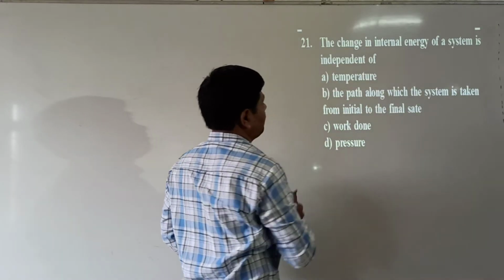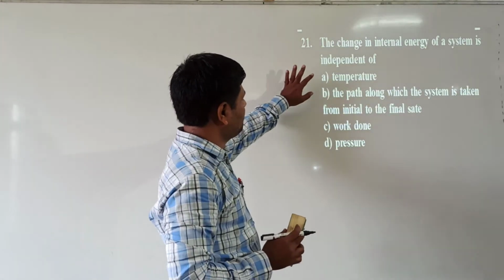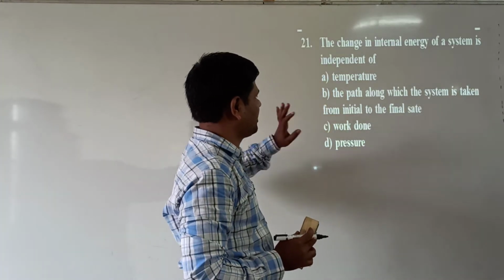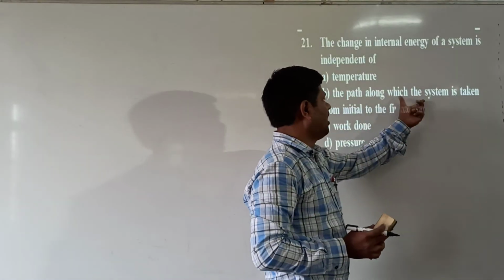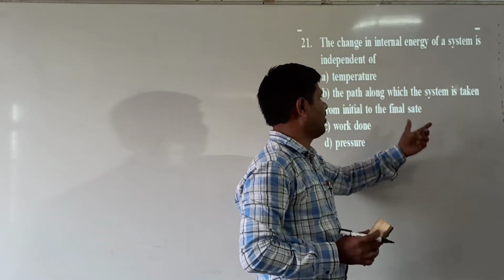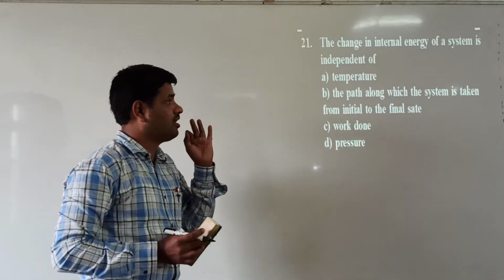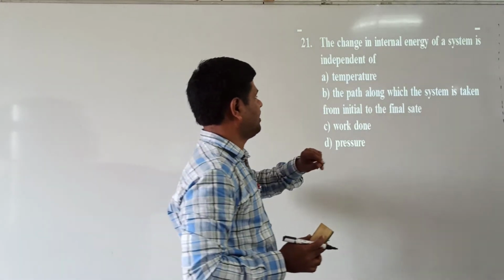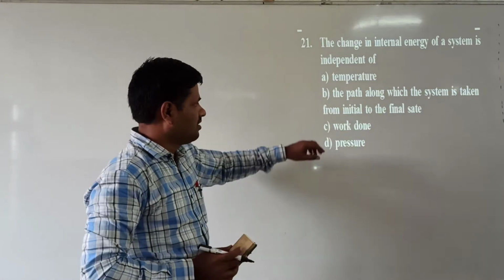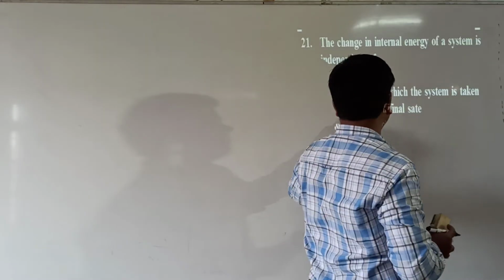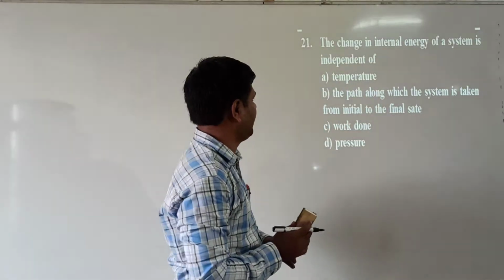Internal energy depends upon the temperature, work done and pressure. But it is independent of the path along which the system is taken from initial to final state. The internal energy is a path independent quantity. It depends upon the initial and final states only. That's the reason it is independent of the path.